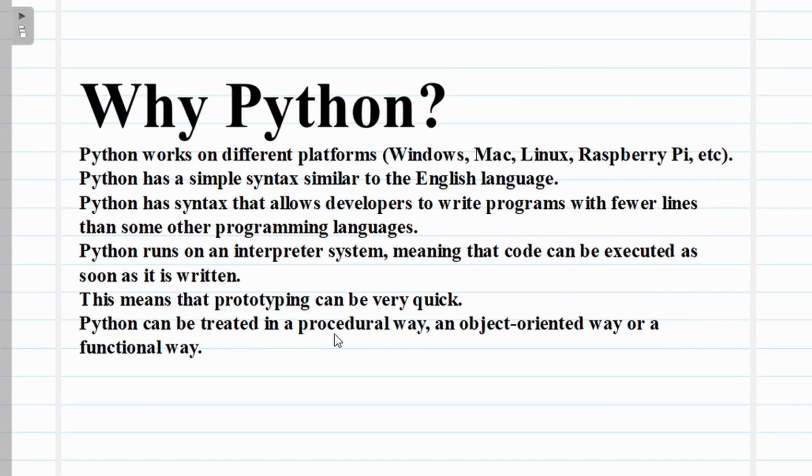The same thing here also. Python can be treated in a procedural way, an object oriented way, or a functional way. In the C language we can't use object oriented programming, but in C++, Java, PHP, and Python we can use object oriented programming.